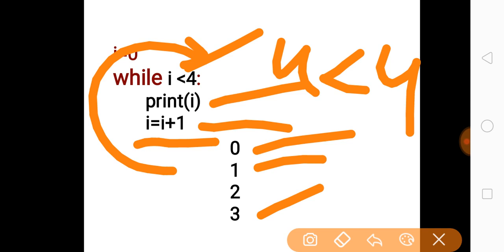We know that 4 is equal to 4 may be true, but over here 4 is not less than 4, the condition is false. Therefore the fifth pass, where the value of i is 4, will not be printed here.